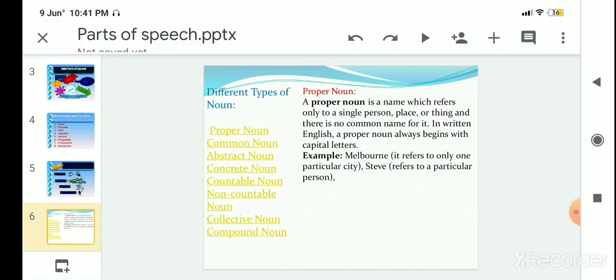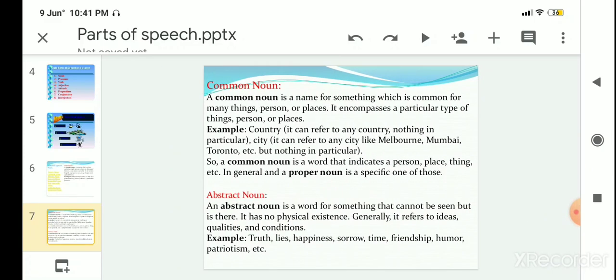Second one, common noun. What is common noun? It's a name for something which is common for many things, persons, or places. For example, country. It can refer to any country, nothing in particular. City. It can refer to any city like Melbourne, Mumbai, Toronto, etc., but nothing in particular. So, common noun is a word that indicates a person, place, thing, etc.